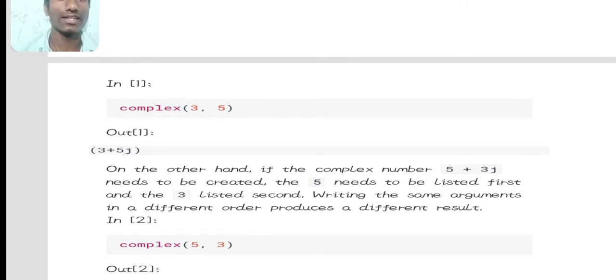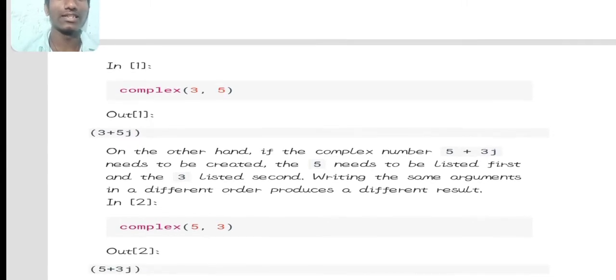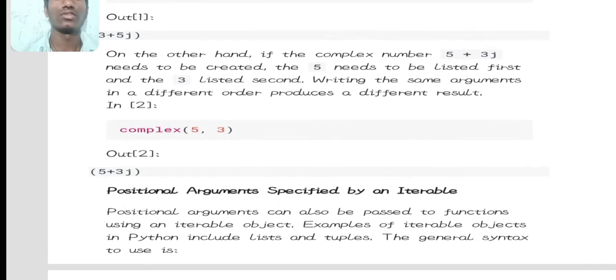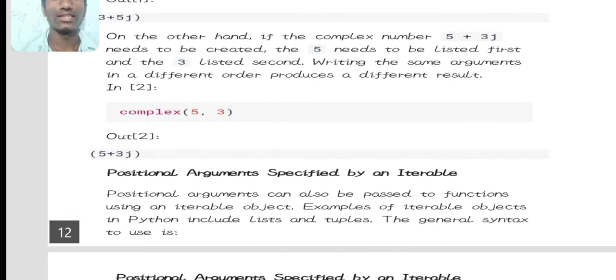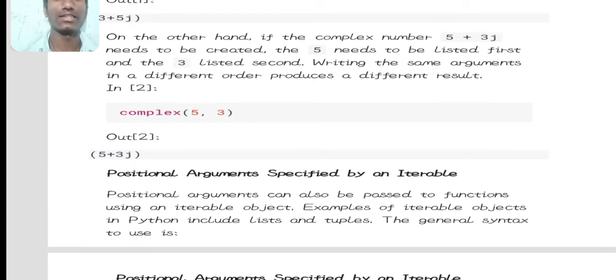On the other hand, if the complex number 5 plus 3j needs to be created, the 5 needs to be listed first and the 3 listed second. Writing the same arguments in a different order produces a different result. So here you can see a different complex number from the first. The output of the second is 5 plus 3j. Here we changed the positions of the real number and imaginary number, which is defined by the positional arguments.